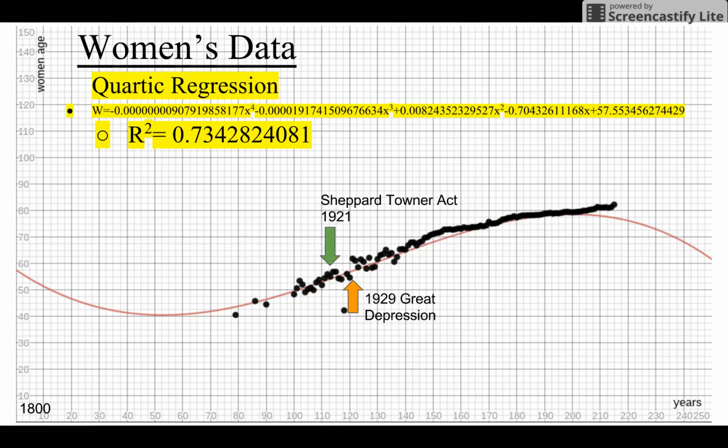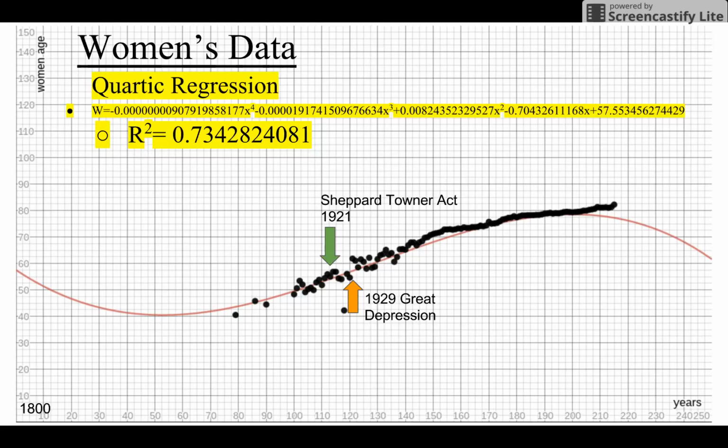For American women in worldwide data, the best regression was quartic. We see that there are many situations that have caused dips and rises in the average lifespan, such as wars, depressions, famines, and other disasters in the world. Looking at trends in our data, we can see advances in medical science. One example is the Shepard-Towner Maternity and Infancy Act. It helped women receive medical aid during pregnancy and giving birth, which helped lower both infant and mother mortality rates.